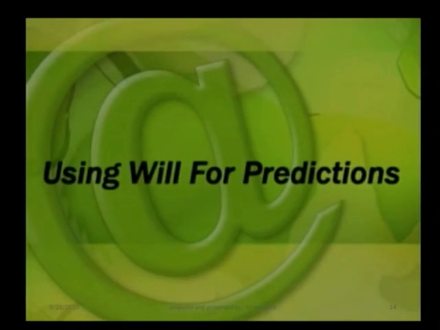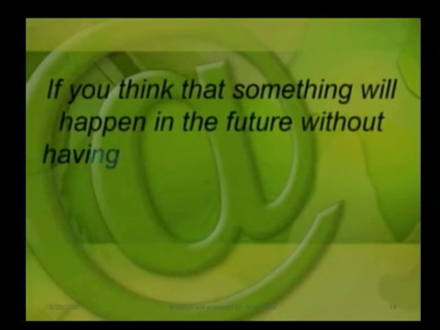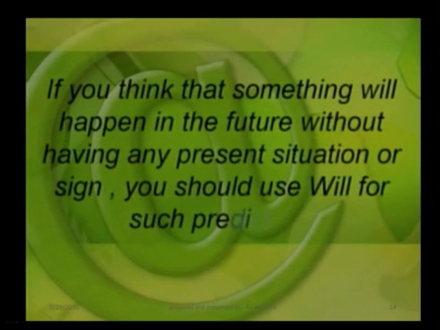First of all, we look at using will for predictions. If you think that something will happen in the future without having any present situation or sign, you should use will for such prediction. If you think that something will happen in future but you don't have any present proof, you are still predicting the future about something, so for that you'll use will.